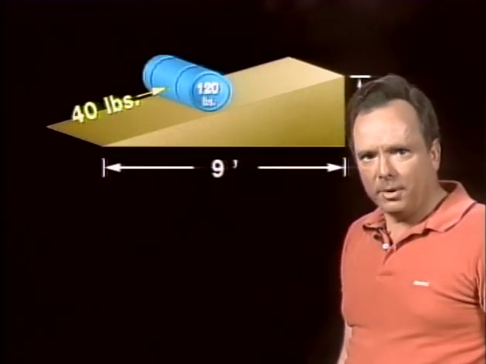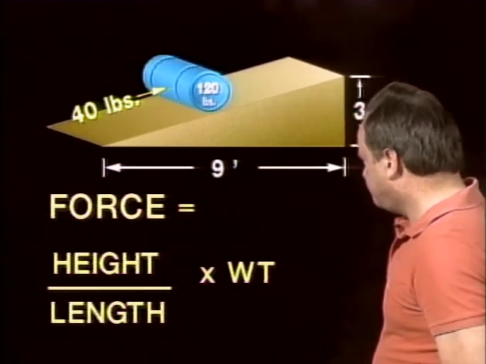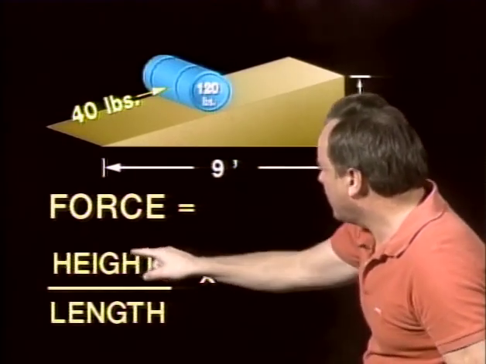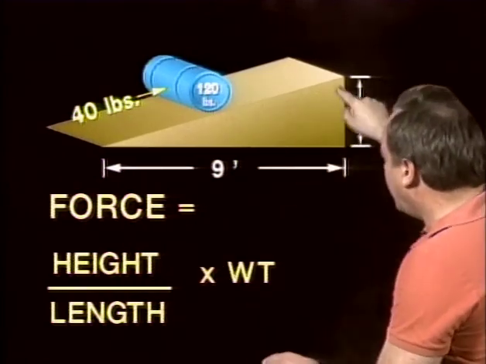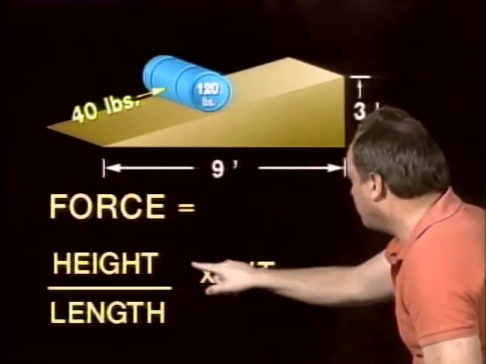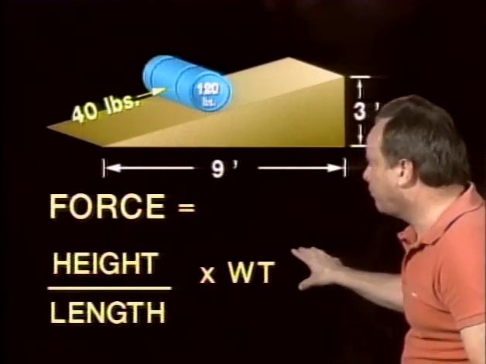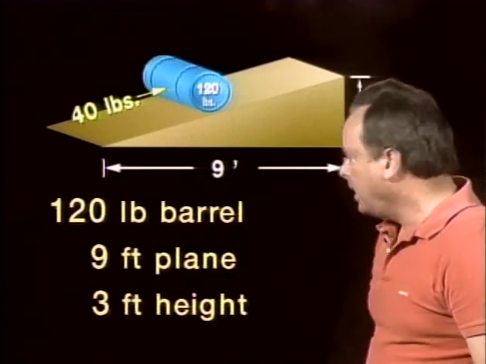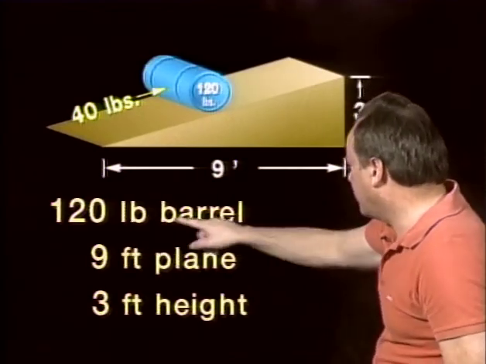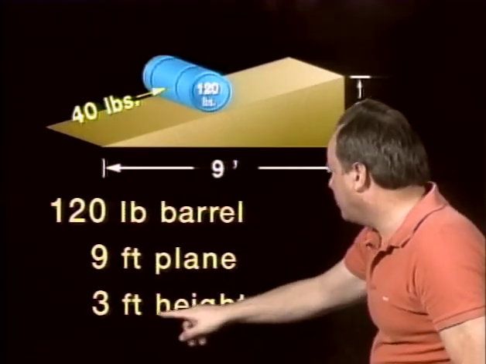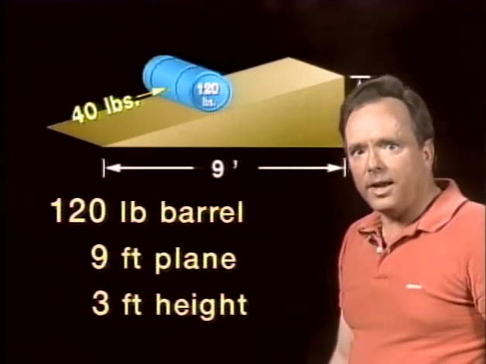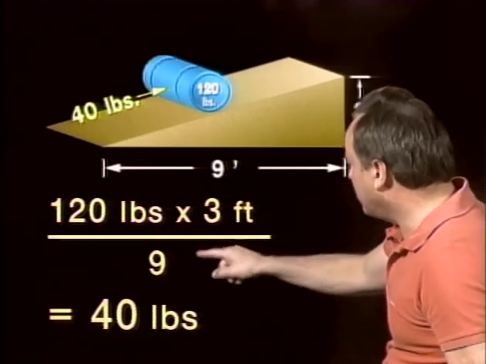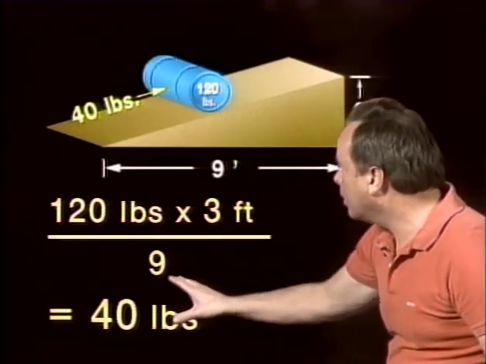So let's take a look at the formula for it. On a ramp, the force required is the ratio of the height to the length. The height is 3, the length is 9, and you multiply that times the weight, and that tells you the force applied. So let's take a look at the actual numbers in this particular case. You have a 120-pound barrel, a 9-foot plane, and a 3-foot height. In the formula, it'll be 120 pounds times 3 divided by 9. It's a ratio of 3 to 9, or 40 pounds.